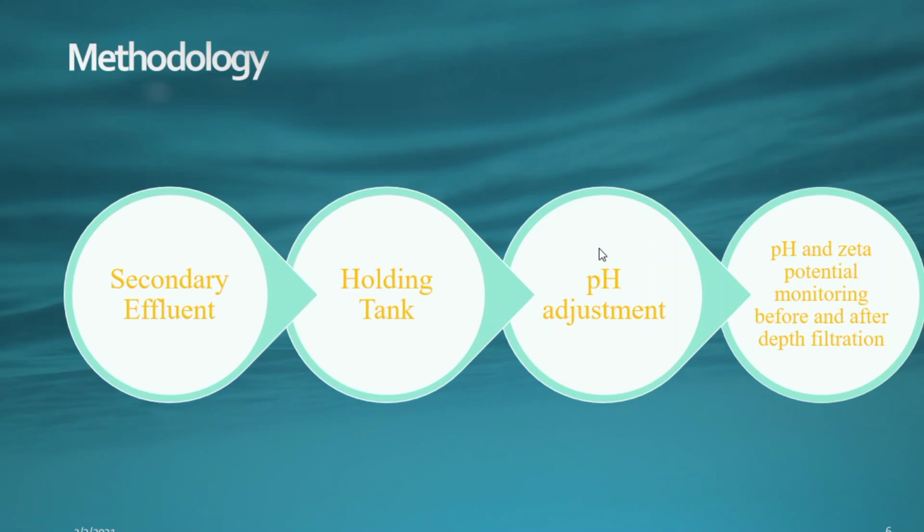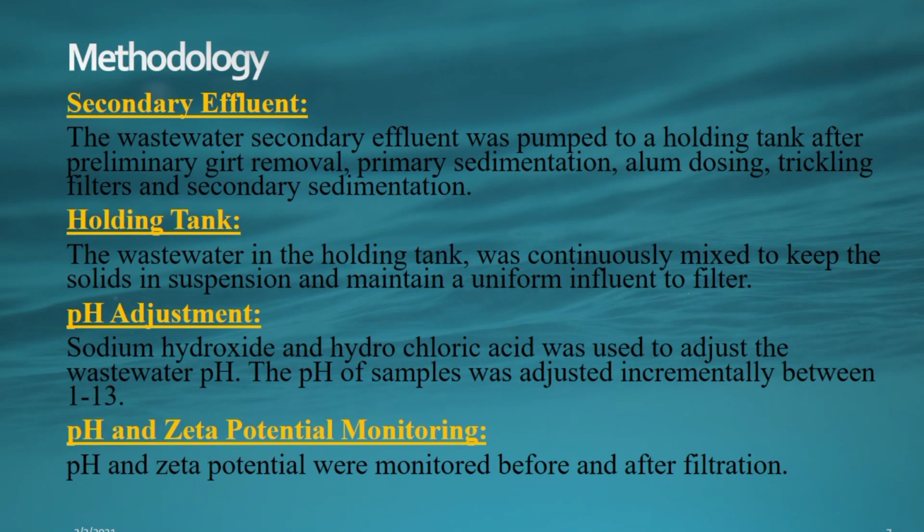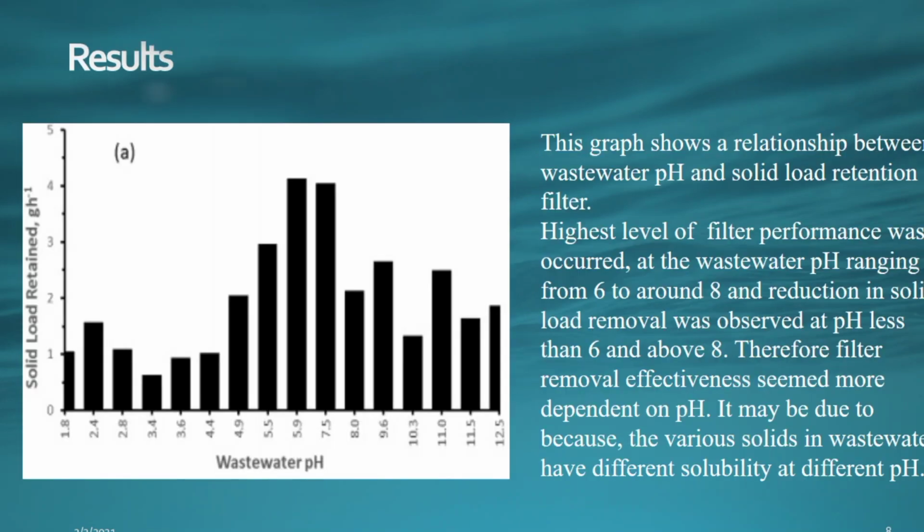Sodium hydroxide and hydrochloric acid were used to adjust the wastewater pH. The pH of the sample was adjusted incrementally between 1 and 13. pH and zeta potential were monitored before and after the depth filtration. This is the brief methodology, which I already discussed in detail.